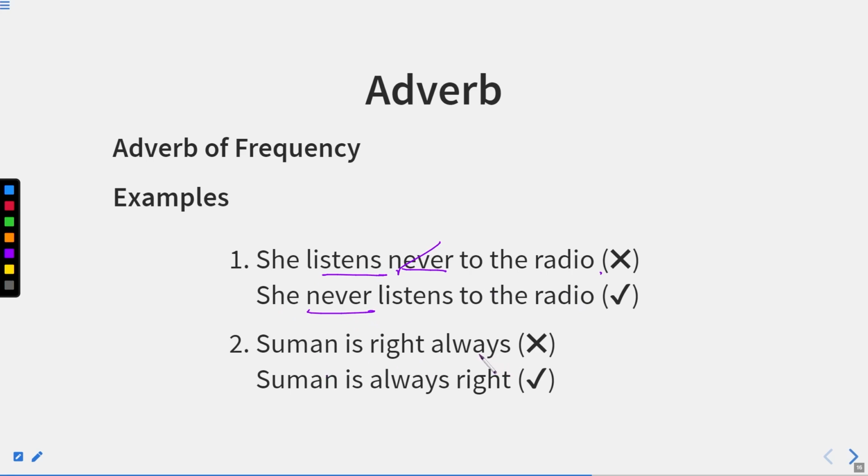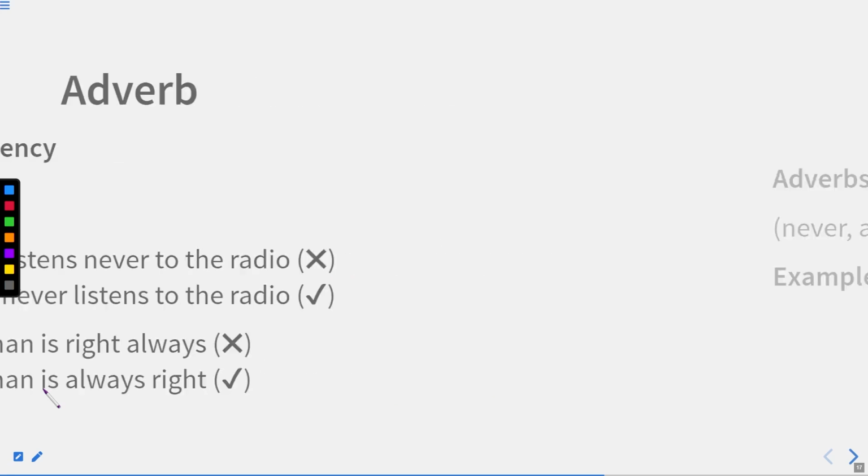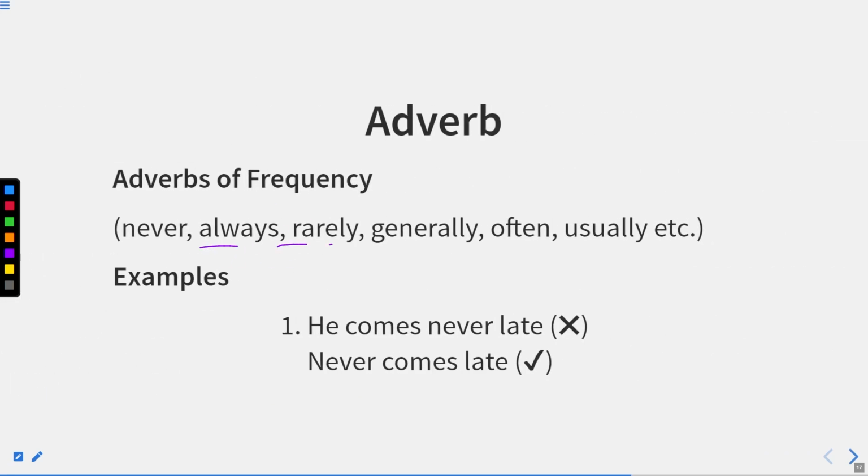"Suman is right always." So the correct sentence will be "Suman is always right." Now let us move forward. Never, always, rarely, generally, often, usually, etc. "He comes never late." Now this sentence is also incorrect. The correct one will be "Never does he come late." Now what happened? This will be the sentence.